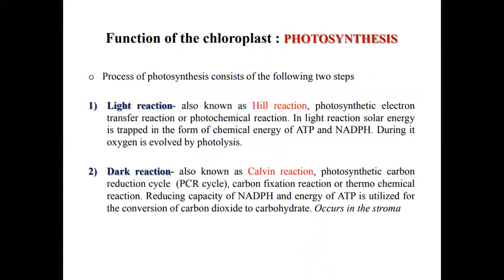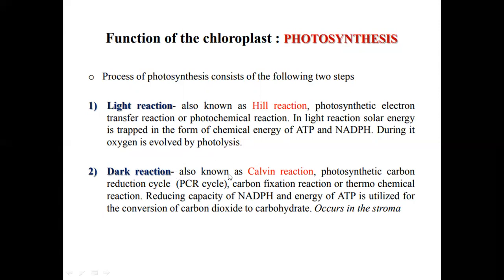So the functions of chloroplast, the main function is photosynthesis. The process of photosynthesis consists of the following two steps. First one is the light reaction, also known as Hill reaction, photosynthetic electron transport reaction or photochemical reaction. In the light reaction, solar energy is trapped in the form of chemical energy of ATP and NADPH. During it, oxygen is evolved by the photolysis.